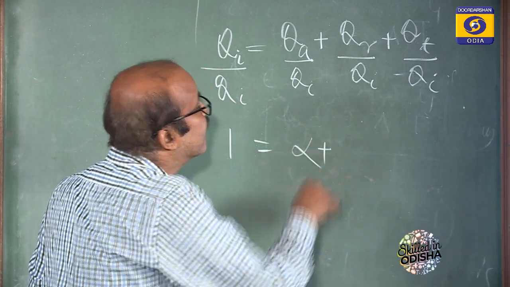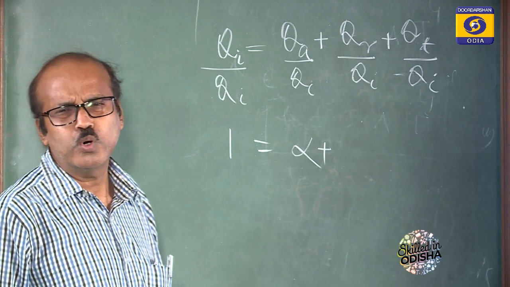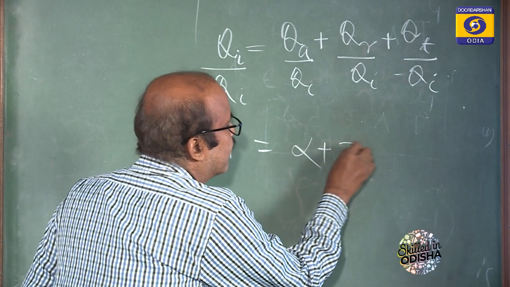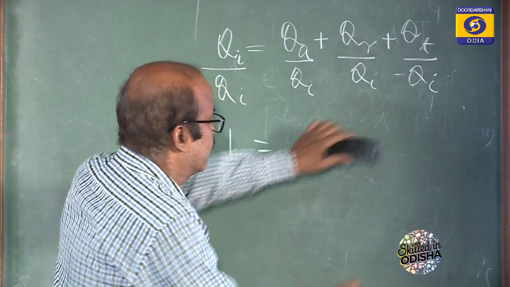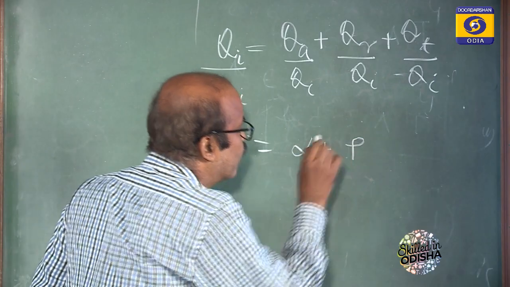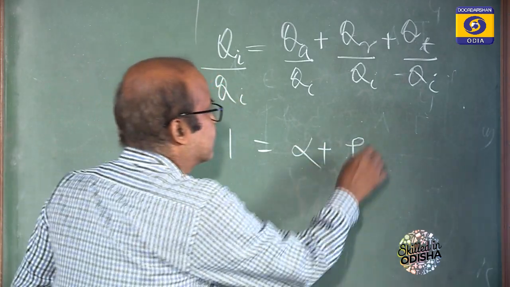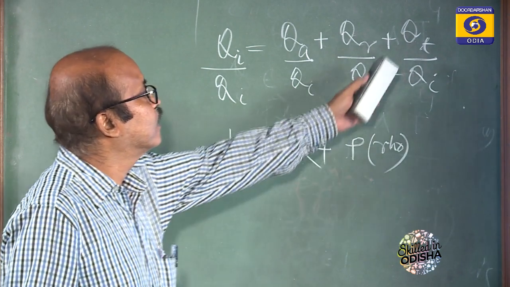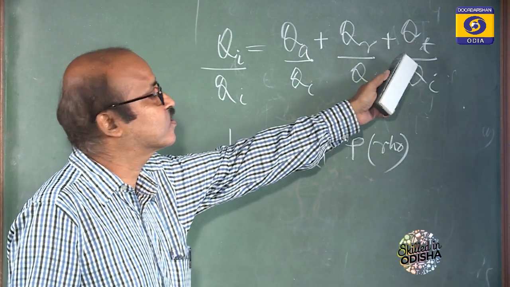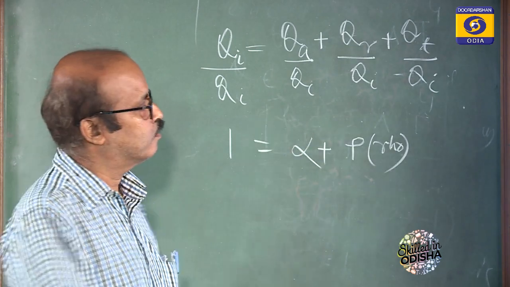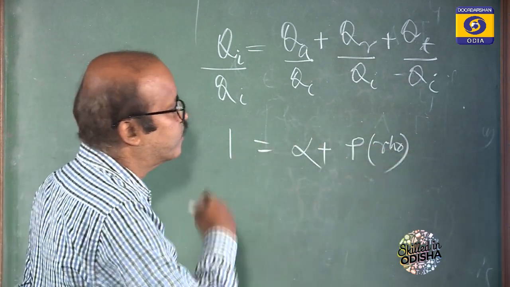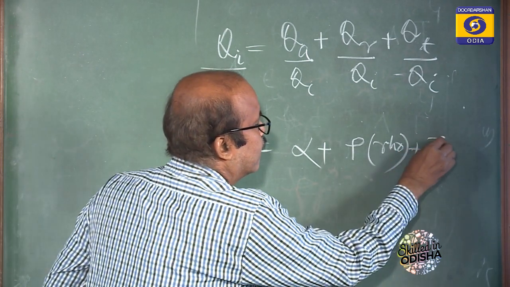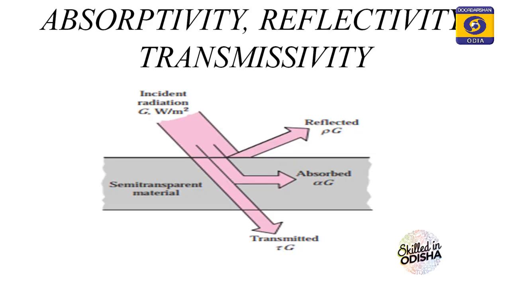Then QR by QI, the reflection, is denoted by rho, and the portion of the heat which gets transmitted through the object is called tau.